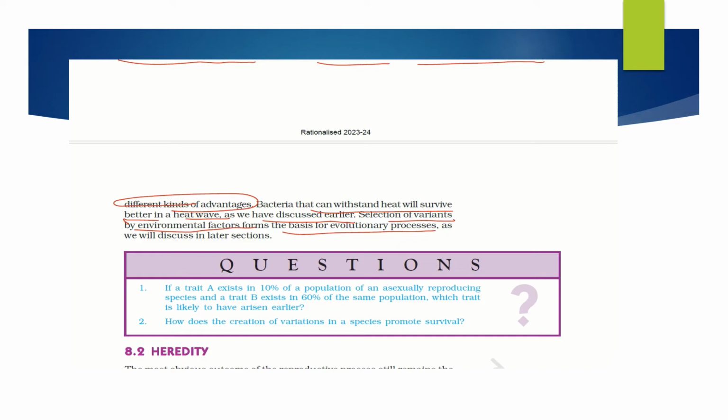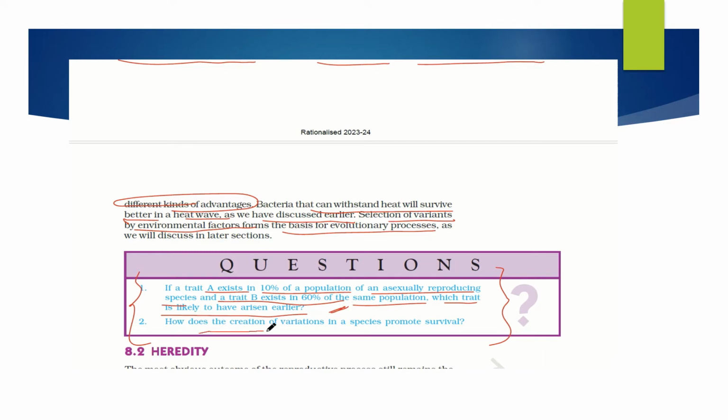Now, there are several questions for which you can find the answers and write them, and if you have any queries, you can ask me. If a trait A exists in 10% of the population of an asexually reproducing species, and a trait B exists in 60% of the same population, which trait is likely to have arisen earlier? Whether A or B, just think and write.